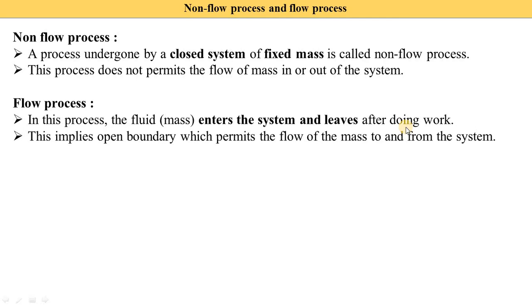But consider a freezer and AC. Inside that we fill one refrigerant. The mass of this refrigerant is constant inside the system, meaning there is no mass interaction in the system. So it is a non-flow process. Some people think that refrigeration and air conditioning are flow processes because the air enters the system and goes out, but I am considering the system. The system has four components: compressor, condenser, expansion device and evaporator. They make one system, and inside it is closed. The gas is fixed, and no gas interaction is coming.